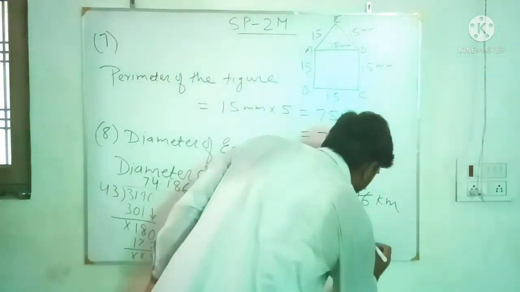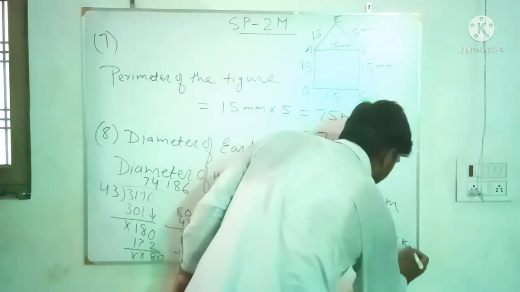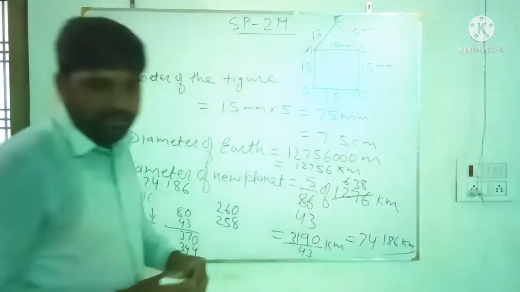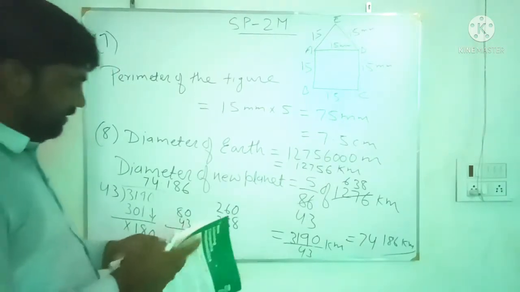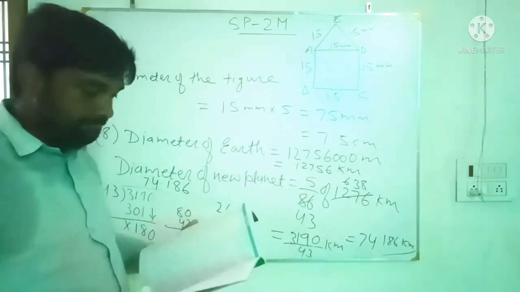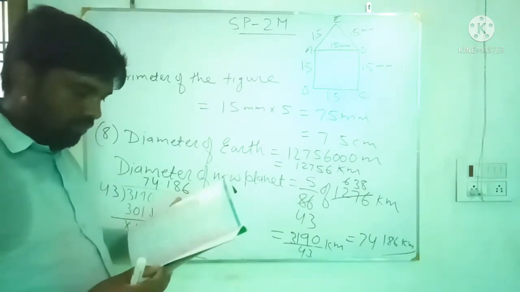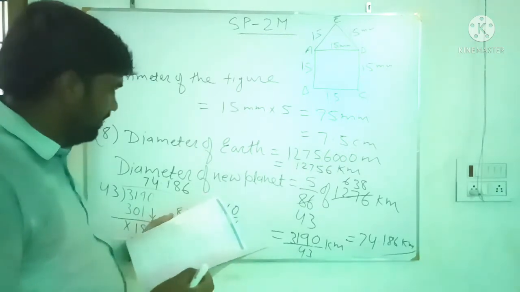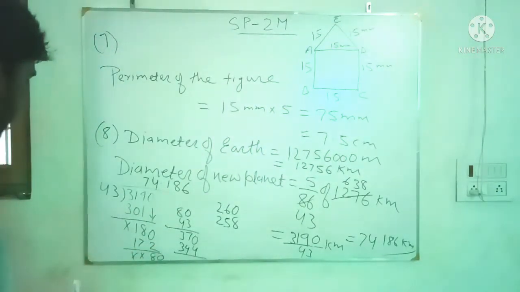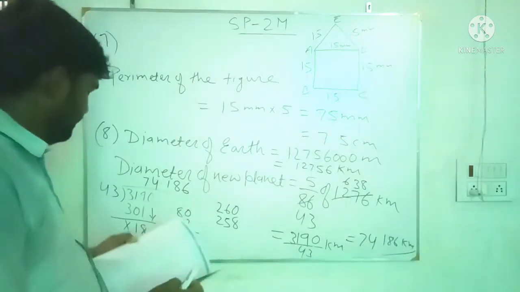Answer is 74.186 kilometer. Let me check the answer. Yes. 741.6 kilometer.